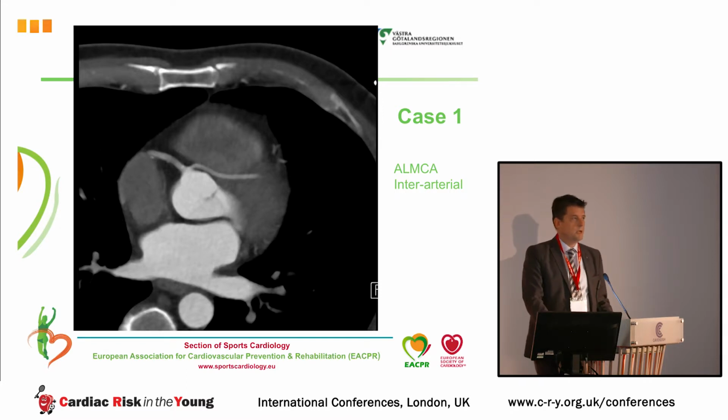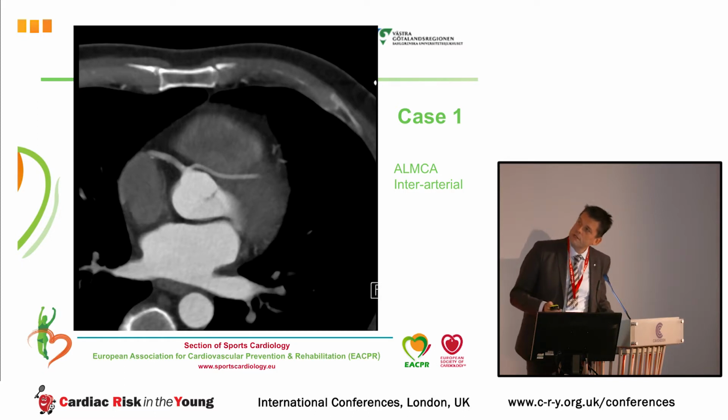I'm excused for not being an image expert or the pathologist here, but what we can see here is the anomalous left main with an interarterial course, and you can see that both coronaries come from the right sinus.